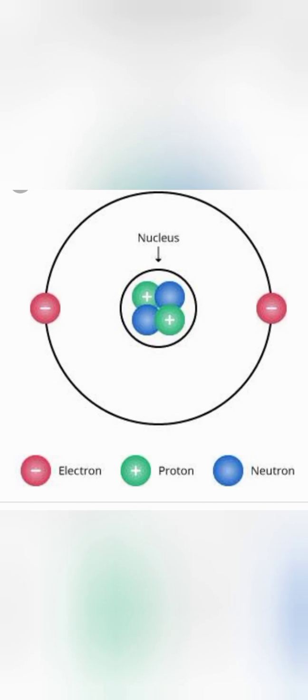The shell closest to the nucleus carries the lowest amount of energy, and the shell that lies furthest from the nucleus carries the highest amount of energy. Means the electron that is near the nucleus will have less energy and the electron that is far from the nucleus will have more energy. Clear? Children, hope you understand what is the orbit or shell and what is the amount of energy related to orbits. Clear?